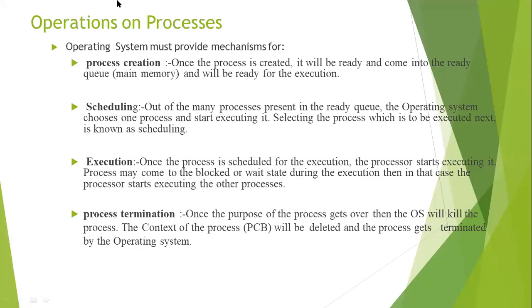Based upon the scheduling algorithm, the OS must identify and assign a process to the CPU. One process must be in the running state, and all other remaining processes must be in the waiting state, in the waiting queue.